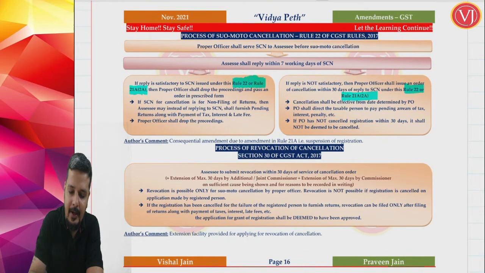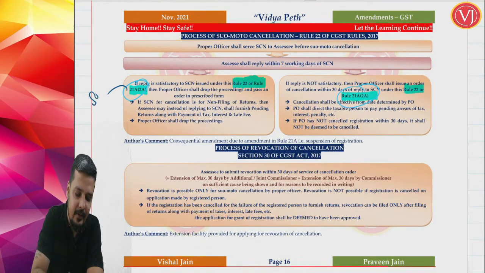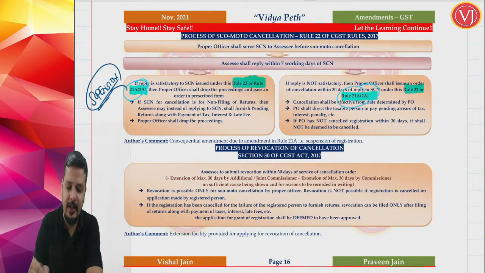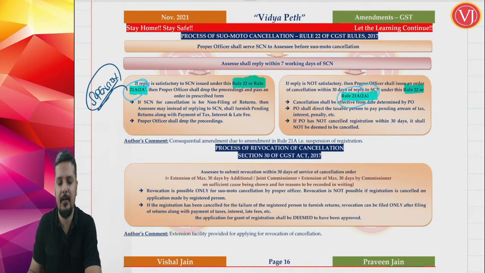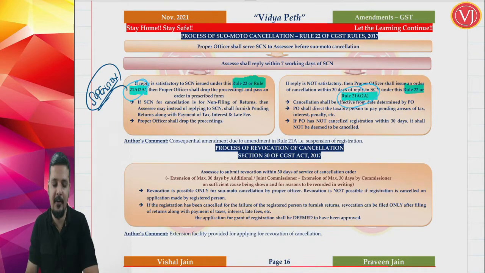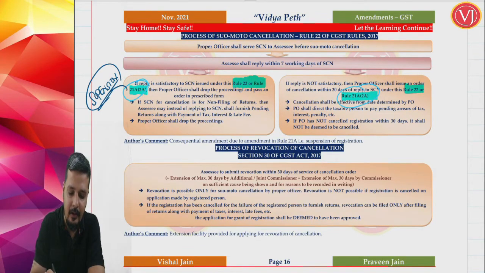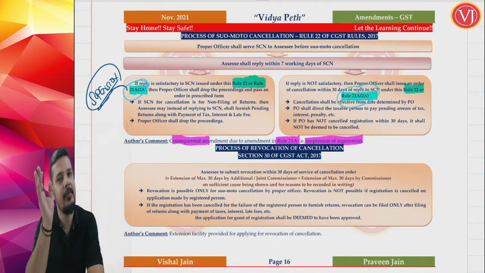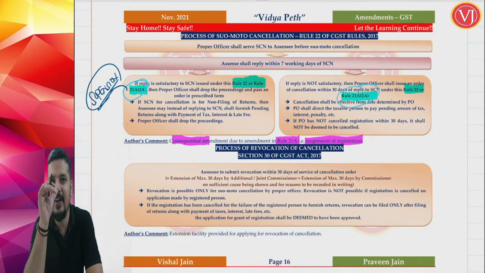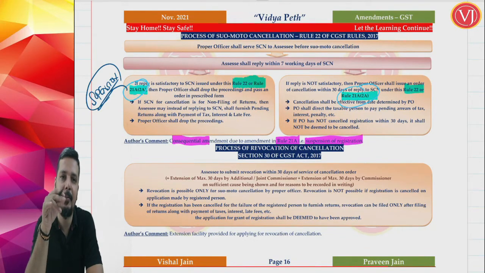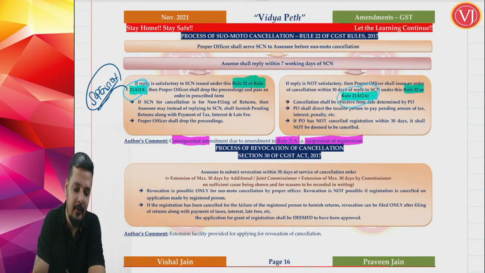What is this Rule 21A(2A)? This talks about suspension. Friends, this point you can understand when we are discussing the suspension. If you see the wordings of the amendment, you may not understand now, but when you are seeing this amendment in suspension, automatically you will understand. This is a consequential amendment because of the amendment in Rule 21A, suspension. So when we see Rule 21A, you will understand why this amendment has come in the process of suo motu cancellation.